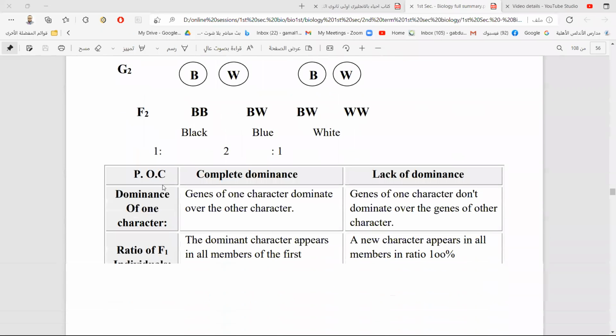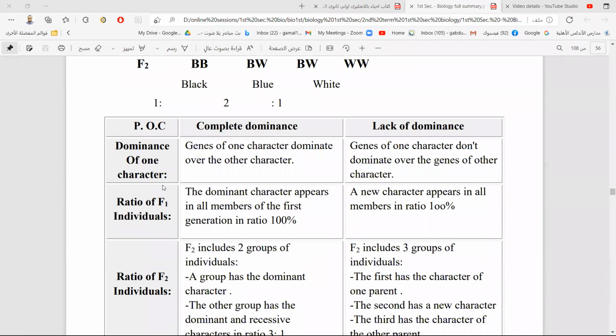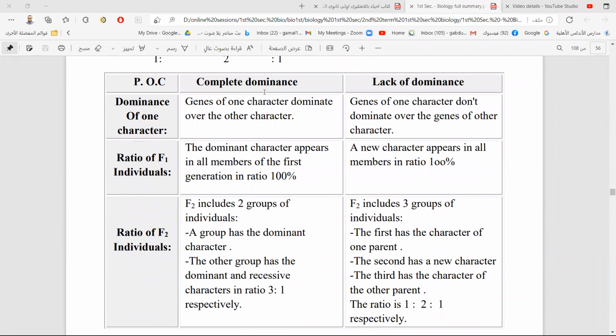Okay. This is the case of lack of dominance, which is different from complete dominance in Mendel. Here we can compare between complete dominance or Mendelian inheritance and the lack of dominance, which is non-Mendelian inheritance. In complete dominance, the gene of one character dominates over the gene of the other character. But in the lack of dominance, the genes of one character don't dominate over the gene of the other character. This is the difference in the dominance of genes.